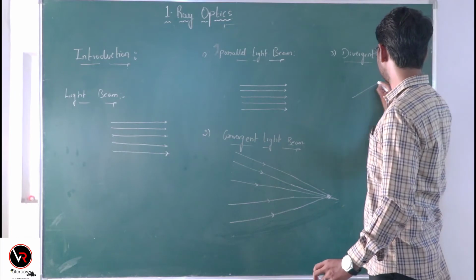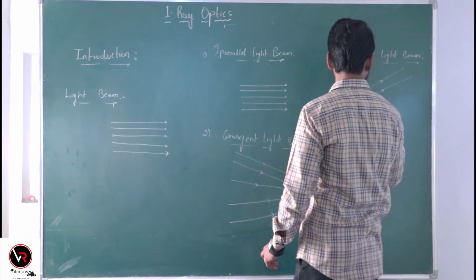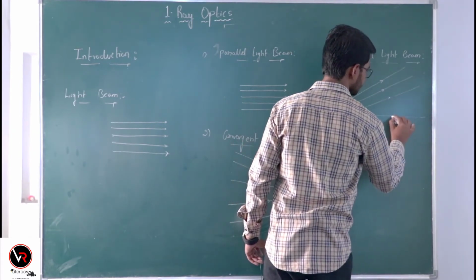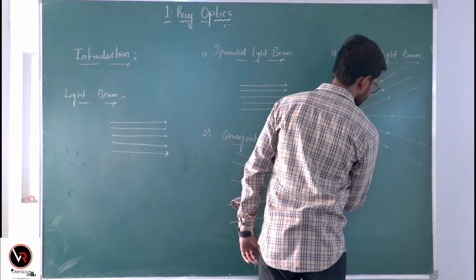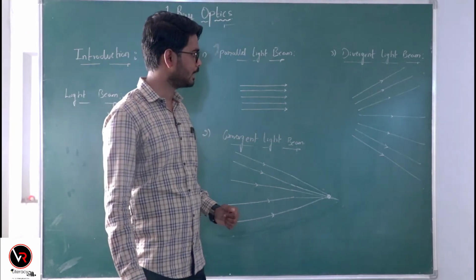See here. This is how the divergent beam looks.